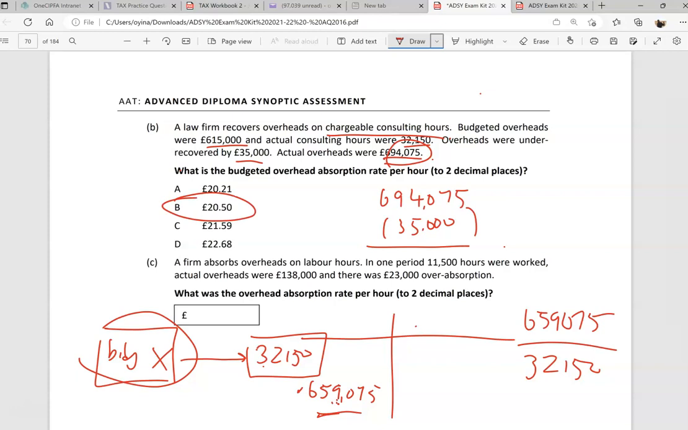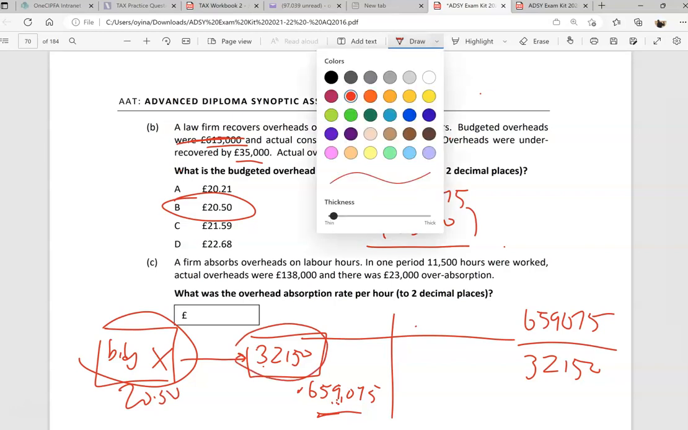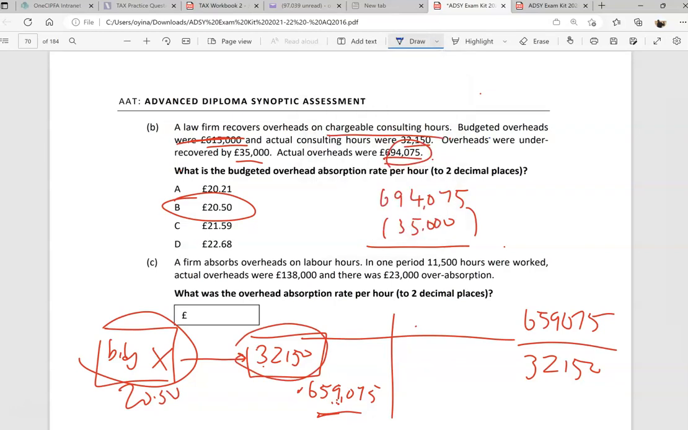The truth is that this figure was useless to us. What was important was that you had £20.50, you multiplied it by the actual number of hours, you got this, and you said, oh, that's under absorbed. Let's put in an extra 35,000, and you arrive at what really happened. So the answer there is B.